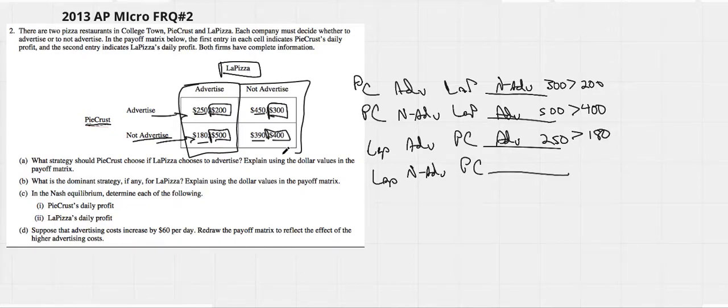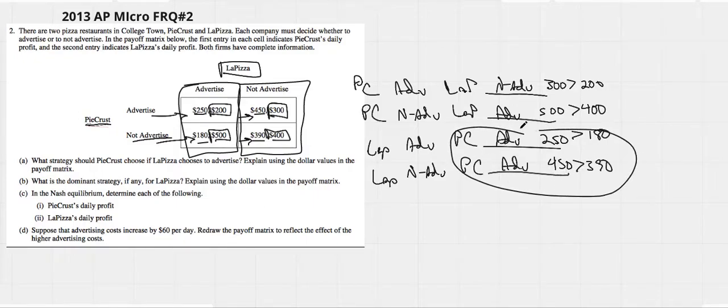What if La Pizza does not advertise? Again, Pie Crust has two choices, to advertise or to not advertise. Pie Crust will advertise, because 450 is greater than 390. Recognize that Pie Crust will advertise no matter what. This is a dominant strategy, and that is exactly what a dominant strategy is. One firm will do the same thing no matter what the other firm does.